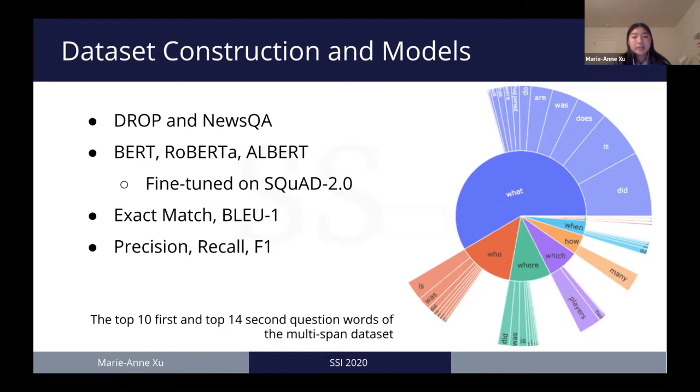After obtaining the predicted answer spans, we then calculate the exact match, precision, recall, F1, and BLEU-1 score. And because our answers are short, normally 1 or 2 words, you can only look at 1 word or n-gram at a time. So we are deviating from the standard BLEU-4 evaluation due to the length of our spans.